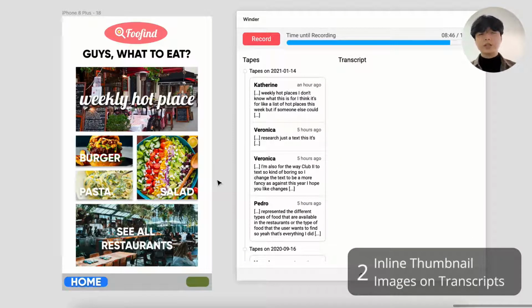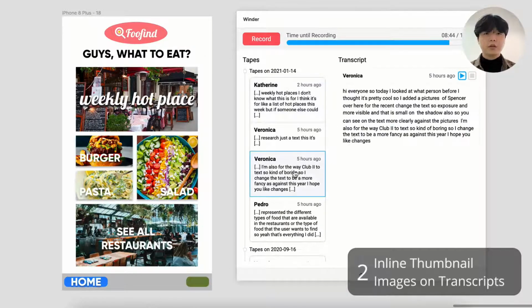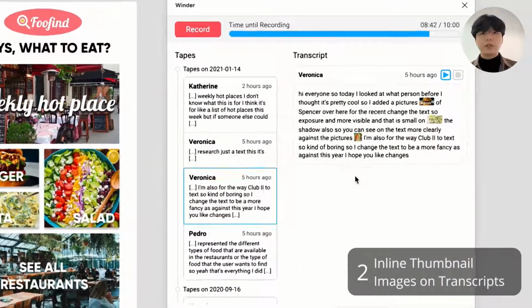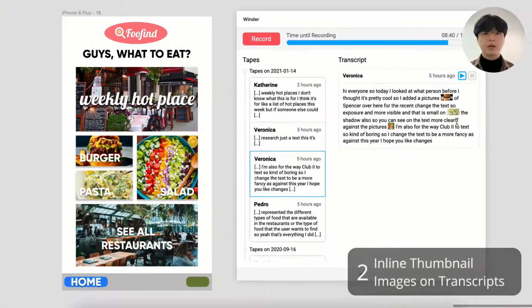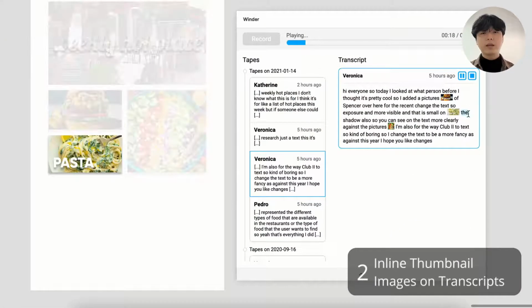The second feature is inline thumbnail images on transcripts. For each tape, Winder provides a transcript with thumbnails of the objects clicked on during the recording. By skimming this, the user can easily see which objects were clicked on and what was said about them. And they can skip to interesting moments by clicking on the transcript.